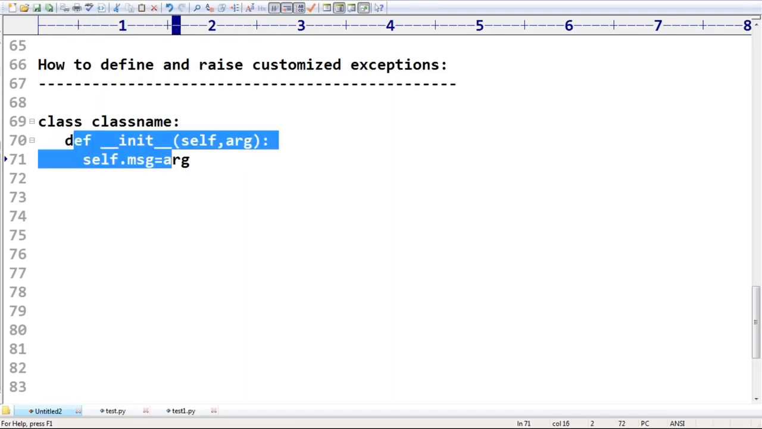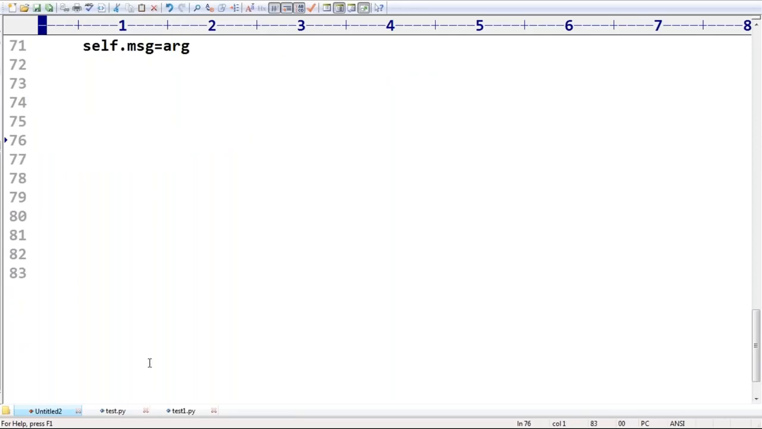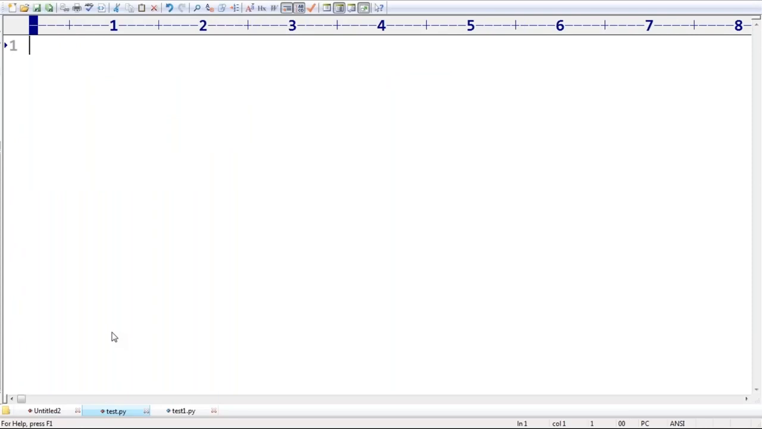Now I want to define a TooYoungException class. How can you define it? Class TooYoungException is my exception class name. Next, TooYoungException should be a child class of Exception. Usually we take Exception. Remember that, it should be a child class of Exception, and you are going to pass some message, some argument for this.